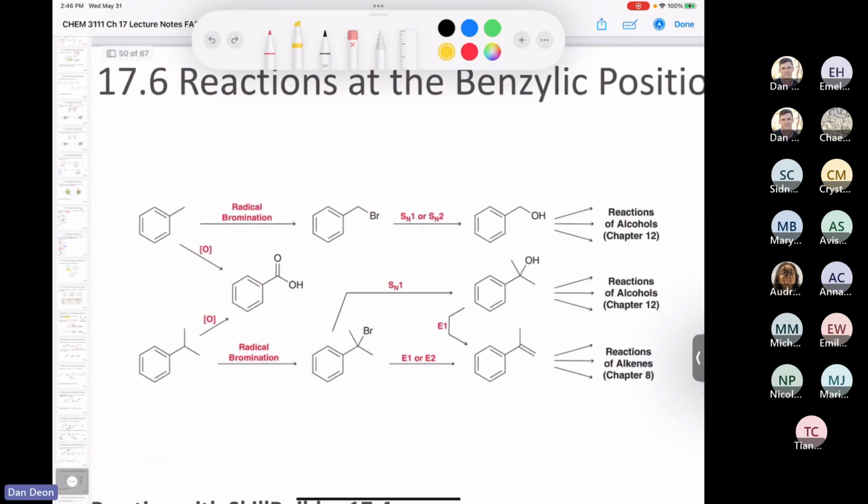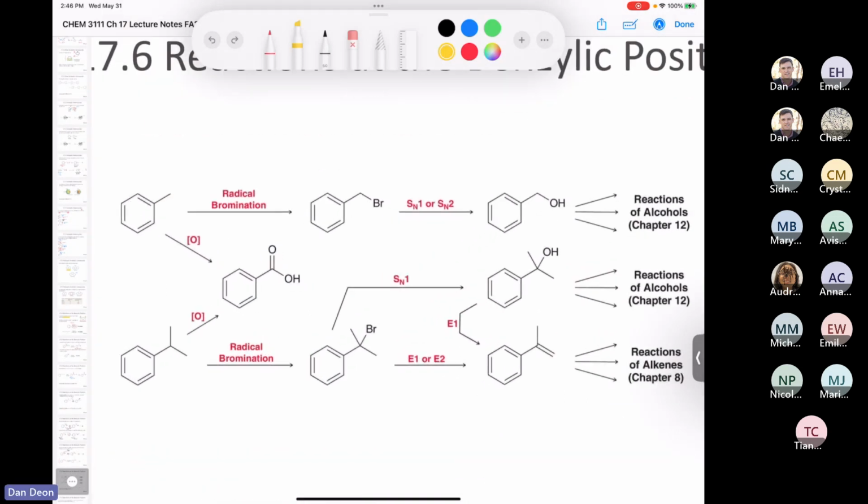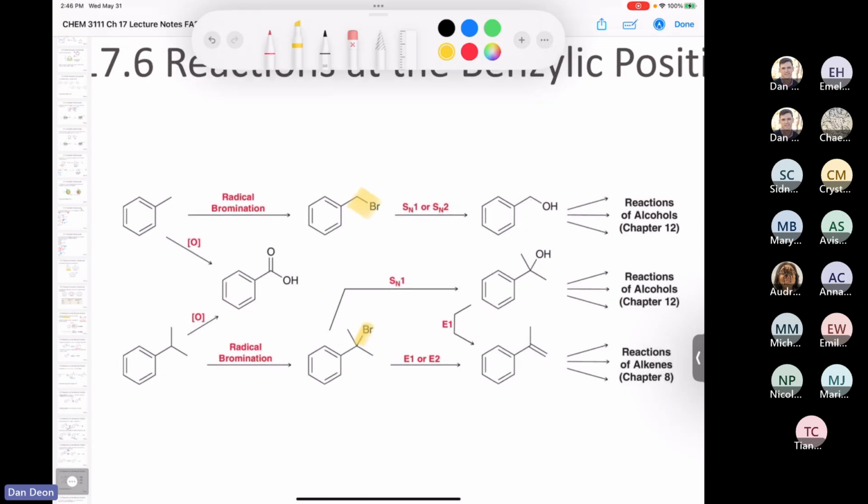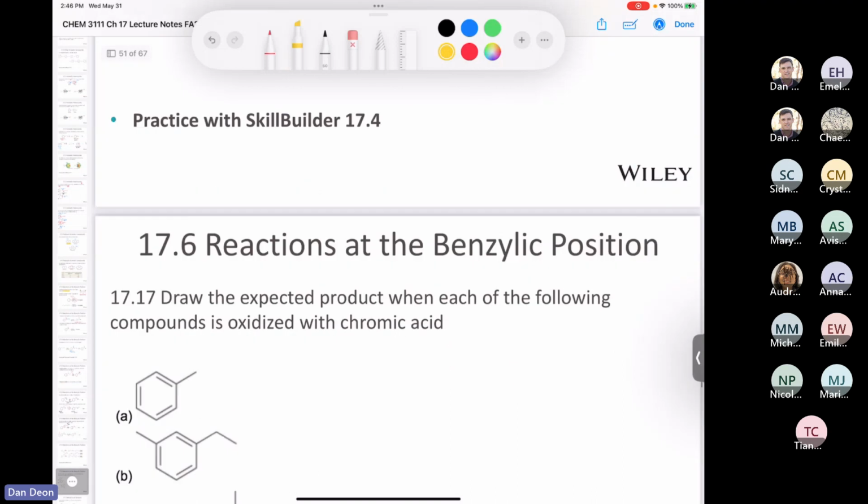So based off of that, you can see that we can do all kinds of manipulations at the benzylic position. We can oxidize to make a carboxylic acid. We can do a radical bromination to form a benzyl bromide, a tertiary, a primary. We can do SN1, E1, SN2, E2, etc. And then when you form an alcohol, well, we spent a whole chapter talking about the chemistry of alcohols. And if you were to make an alkene, well, we spent an entire chapter in Organic 1 looking at the chemistry of alkenes, and we reviewed it at the beginning of this summer semester. So with all that in mind, let's take a look at this here.